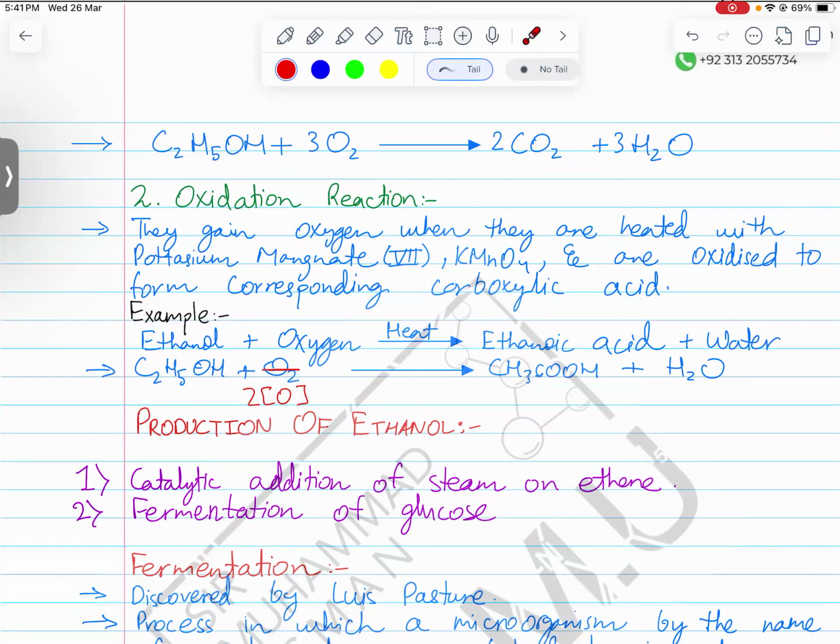So how will we identify which one is alcohol and which one is alkene? Basically, when we add KMnO4 to alcohol, the color of KMnO4 will change from purple to colorless. That way we can identify that this compound is alcohol. So confirmation of alcohol can be done by adding KMnO4 and seeing the color change from purple to colorless.